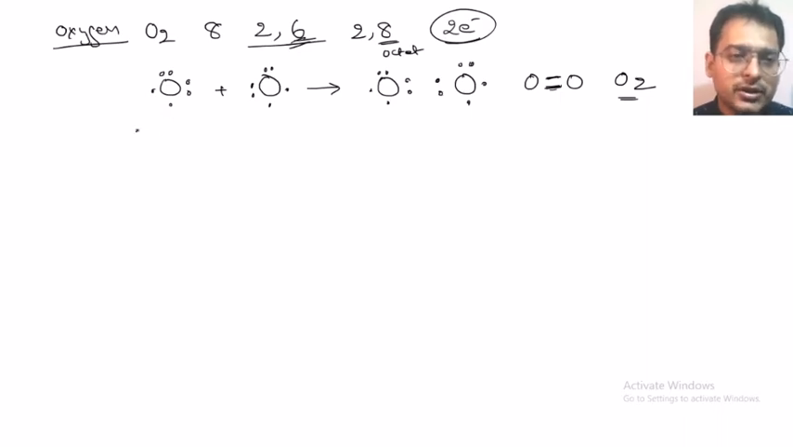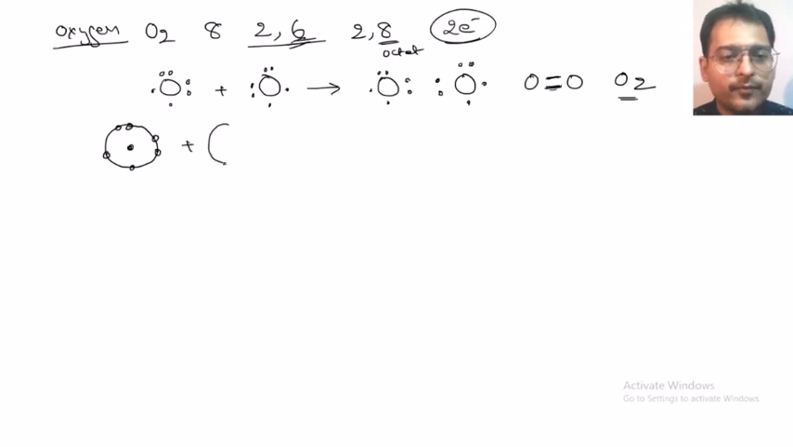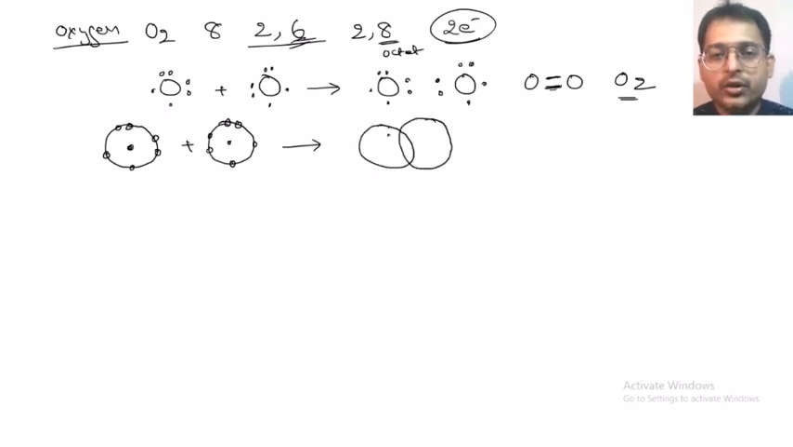If we show this in the orbital structure, this is the nucleus, this is the orbit. In this orbit we are showing the electrons in the valency shell, 6 electrons, all of them combine. So now what is going to happen? There is going to be a sharing of electrons. How many electrons are shared? 2 pairs. 2 pairs of electrons will be shared.